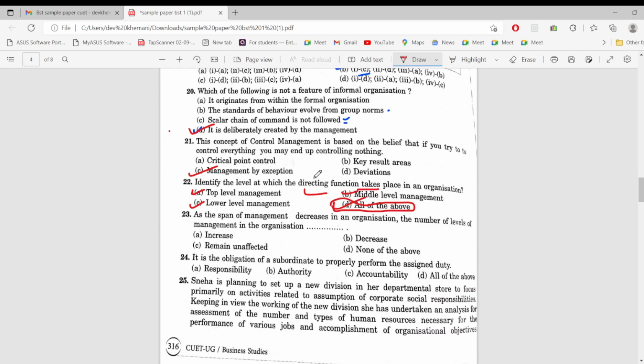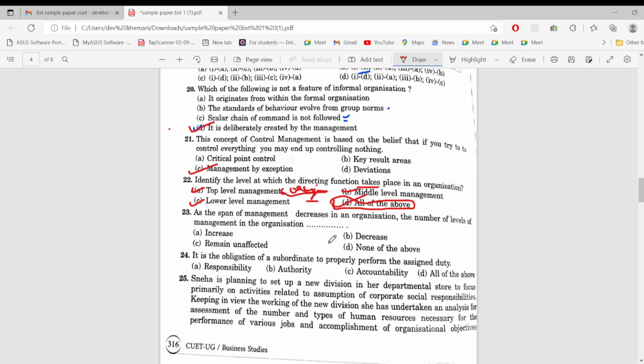So okay, we got a new concept also, that the directing function originates from top level management. It originates from top level but takes place at every level.